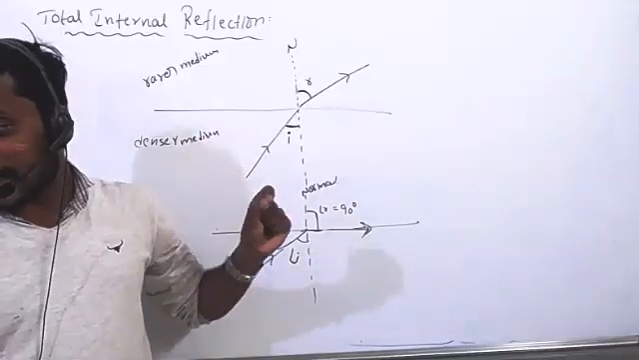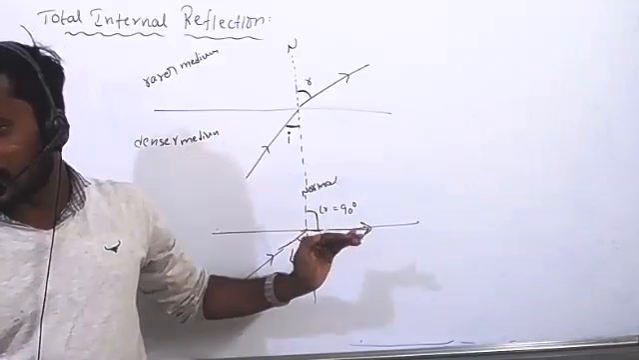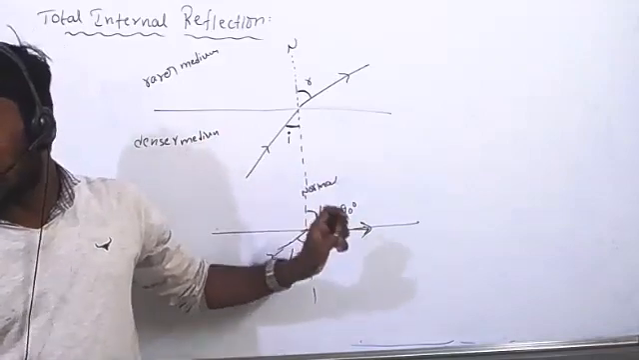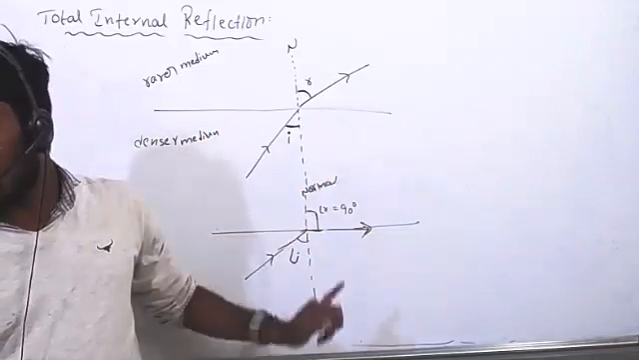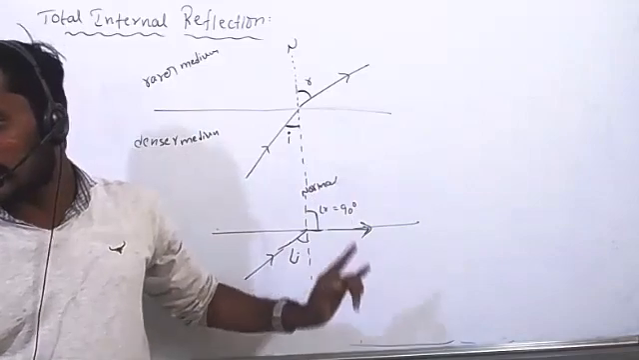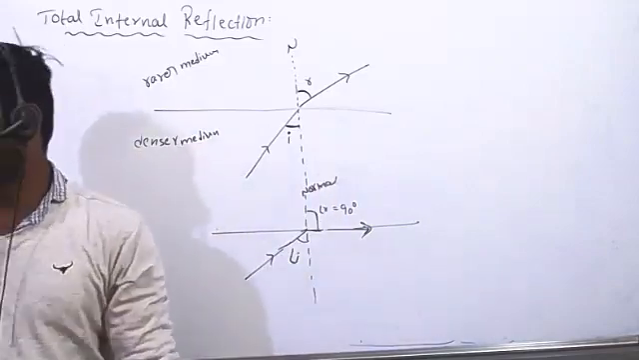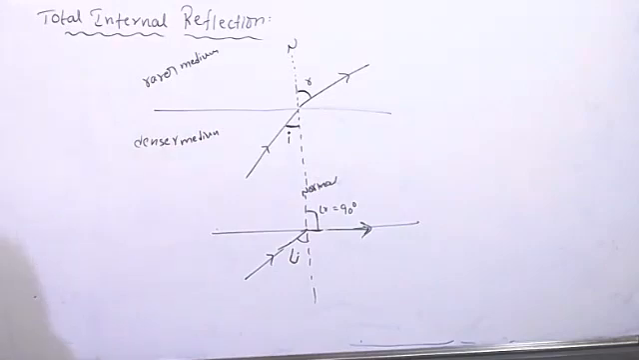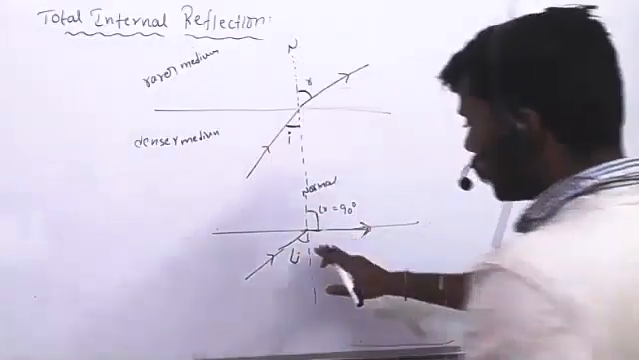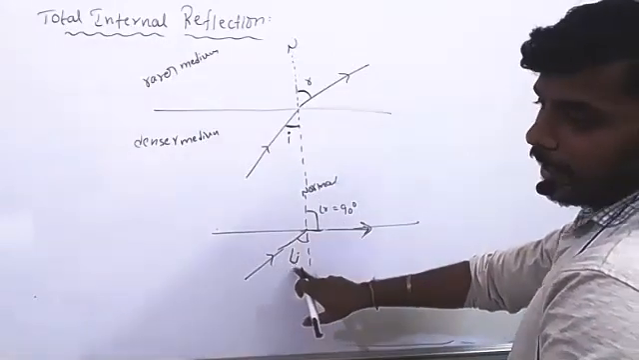Okay, critical angle is the angle at which the refracted ray makes a 90 degree angle with the normal. That angle of incidence is called the critical angle. Prisha, am I clear? Yes, sir. What is critical angle, Prisha? When the angle of incidence reaches a point where the angle of refraction becomes 90 degrees with the normal. Very nice. So that is called critical angle.